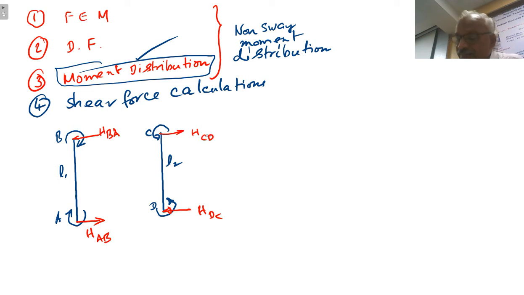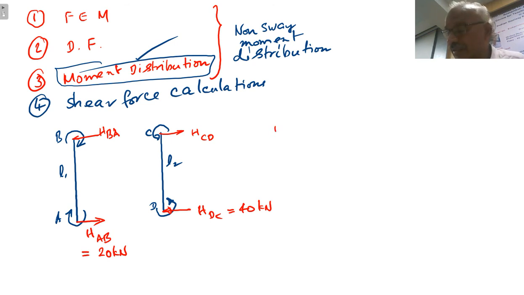CD, right. So these are the reaction values as far as the columns are concerned. Forget about the beam for the time being. Now HAB, let us say 20 kilonewton, HDC, let us say equal to 40 kilonewton. We will take some round number. Now let us say in the given frame there is no lateral load.